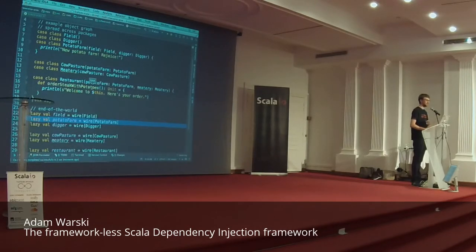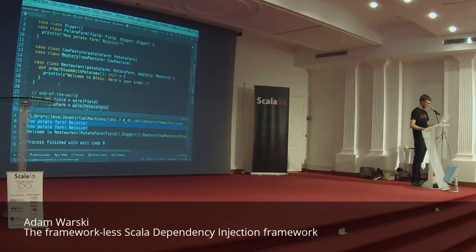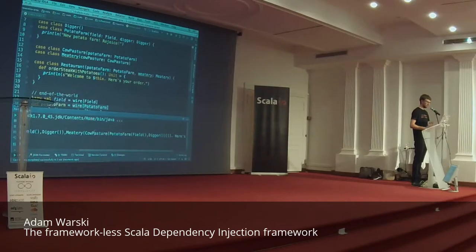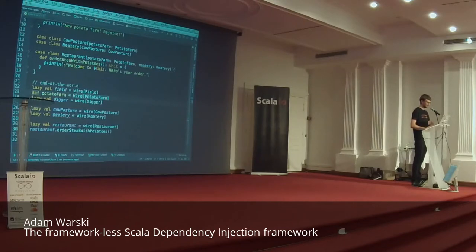So how do you make it dependent scope or no scope? The terminology varies. So that's a very simple way using Scala. You can just make it a def. If it's a def, it's invoked every time it's actually used, right? So in this case, we will get two potato farms, right? Because we have one which is used for the restaurant and one which is used for the cows. Okay? So that's a very simple way to have an object which is scoped in a dependent way, or with or without a scope. Okay, so that's I think my second step, and now let's move to modules.